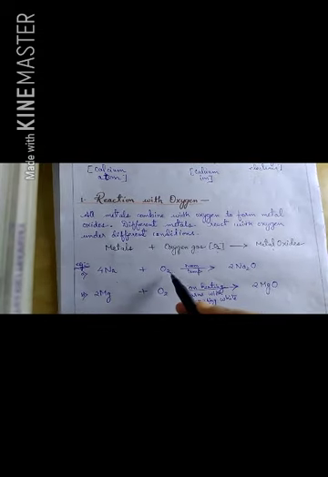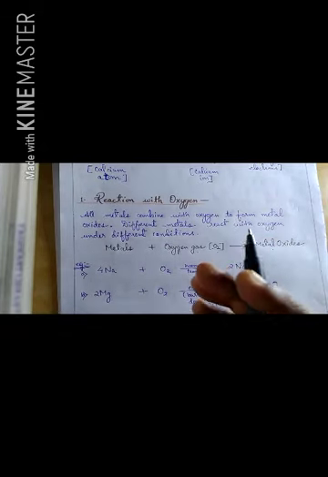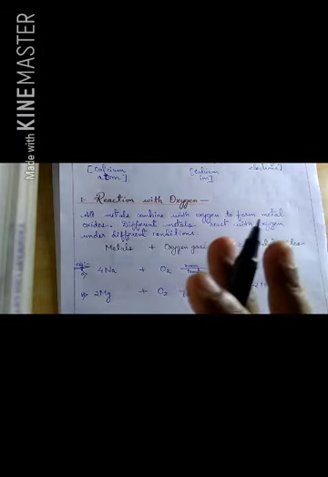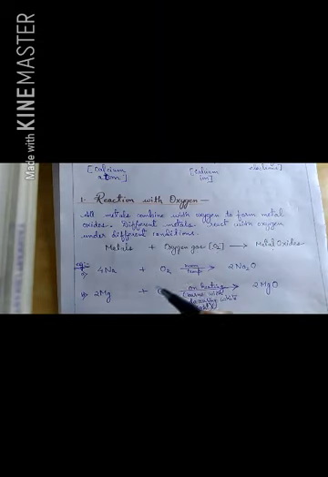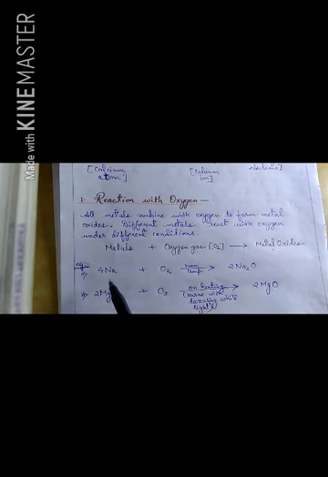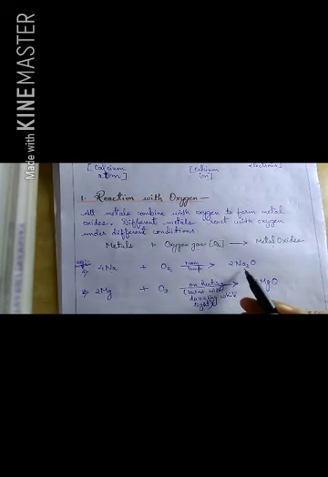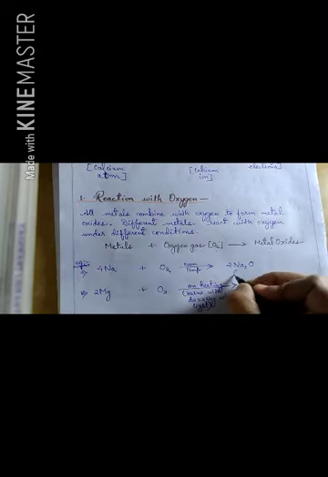Suppose sodium reacts with oxygen, O2, and it can react at room temperature only. That's why I have written that different metals react with oxygen in different conditions. A single method won't be applicable to every metal. If sodium reacts at room temperature, it doesn't mean magnesium, calcium and zinc will also react at room temperature. So different conditions are required for the reaction of metals with oxygen. Sodium reacts with oxygen at room temperature to form sodium oxide, Na2O.